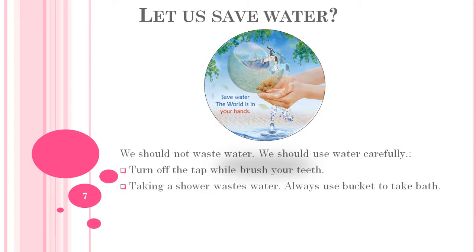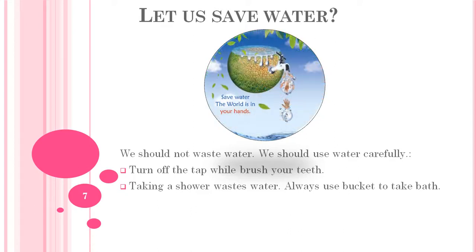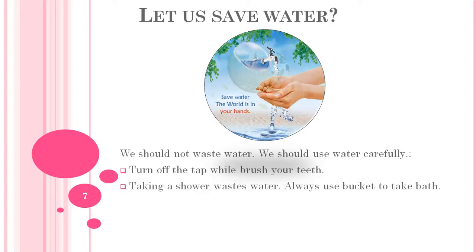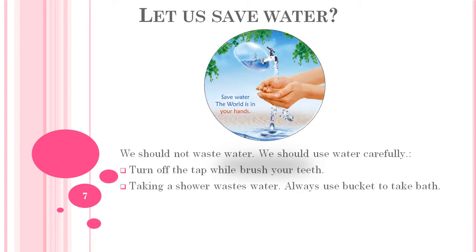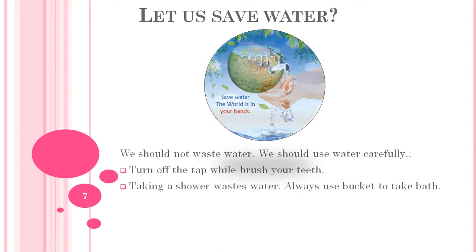If we want to save water, we have to use a bucket. How are we wasting water in the shower? The shower is always on, isn't it? And when we are using soap and shampoo, the water is still continually flowing. That means that water is going to waste.